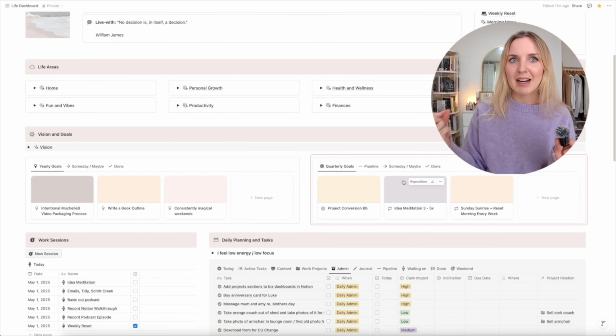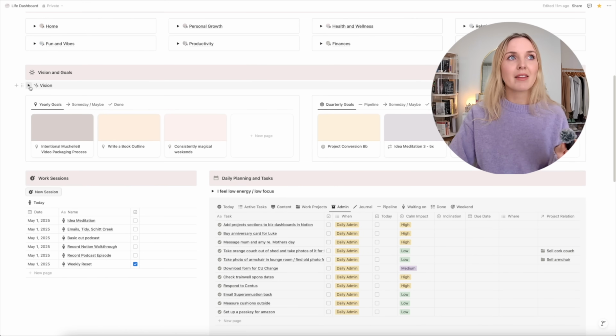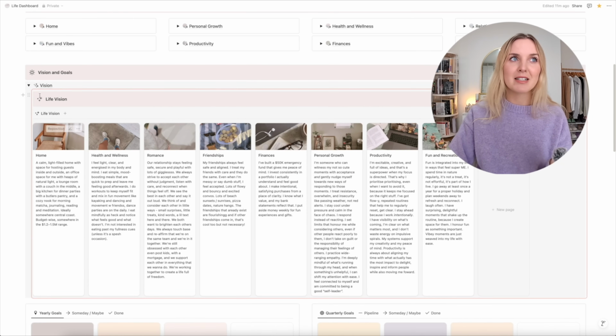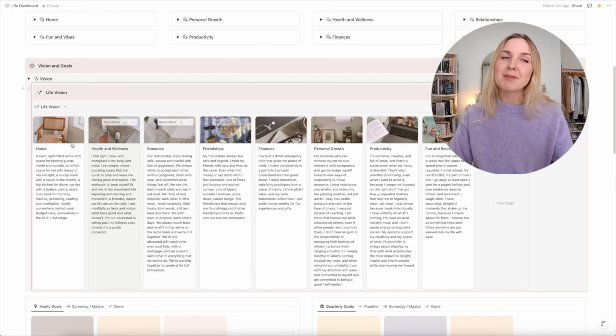When I built this Notion template, I really wanted to bake all of my big ideas about productivity into the template, starting with my vision at the very top of the page. So you can expand this out simply because it's just too big. We couldn't have this sitting here all the time. But when we expand it out, I can see a beautiful overview of a vision for my life.